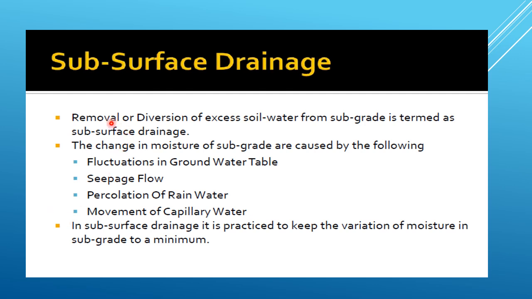Subsurface drainage. Removal or diversion of excess soil water from subgrade is termed as subsurface drainage. Changes in moisture content of subgrade are caused by fluctuations in groundwater table, seepage flow, percolation of rainwater, movement of capillary water. In subsurface drainage of highways, it is attempted to keep the variation of moisture in subgrade soil to a minimum. However, only the gravitational water can be drained by the usual drainage system.